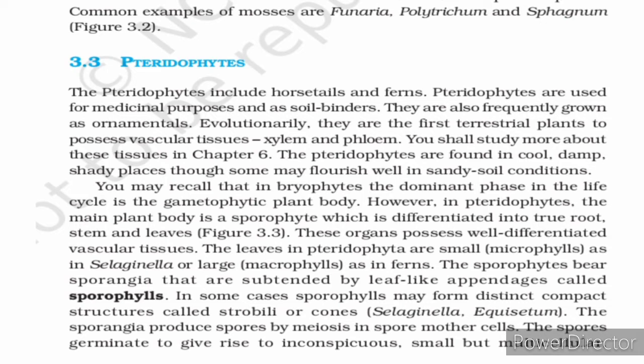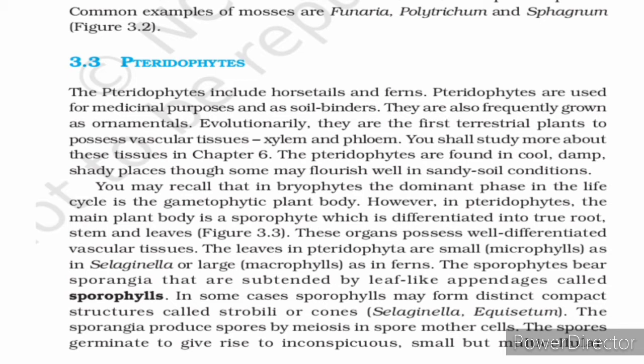Evolutionarily, they are the first terrestrial plants to possess vascular tissues, that means both xylem and phloem. The xylem and phloem tissues are necessary for water and food transport. These are not plants that bear fruits, but they have more complexity in tissue formation.